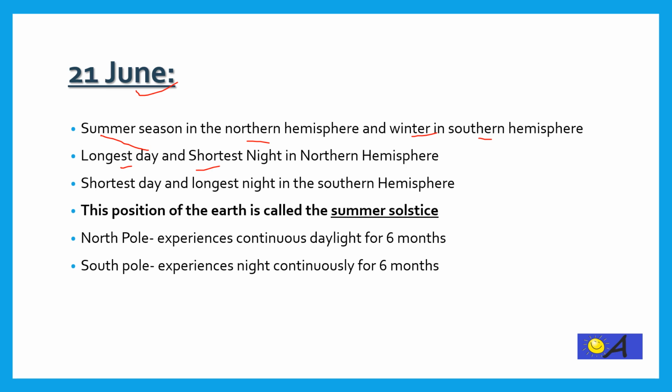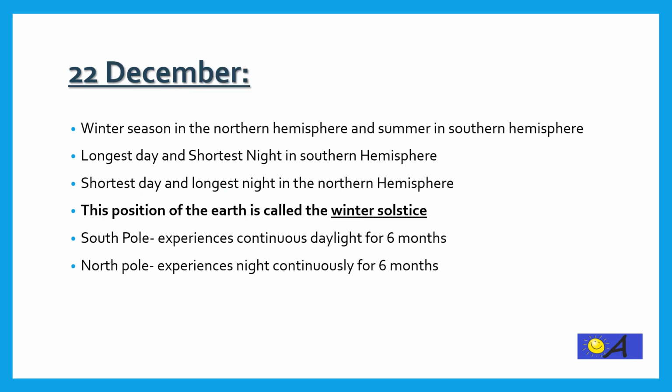The opposite of this happens in the southern hemisphere. It is the shortest day and longest night in the southern hemisphere. This position of the earth is known as summer solstice. Due to inclination of the earth's axis, the North Pole experiences continuous daylight for 6 months and the South Pole experiences continuous night for 6 months.